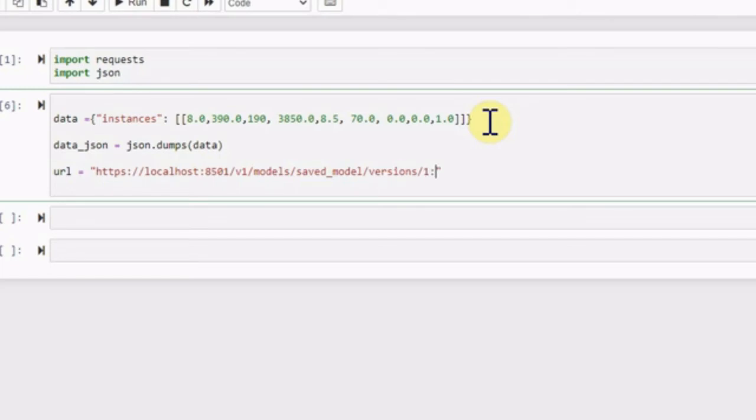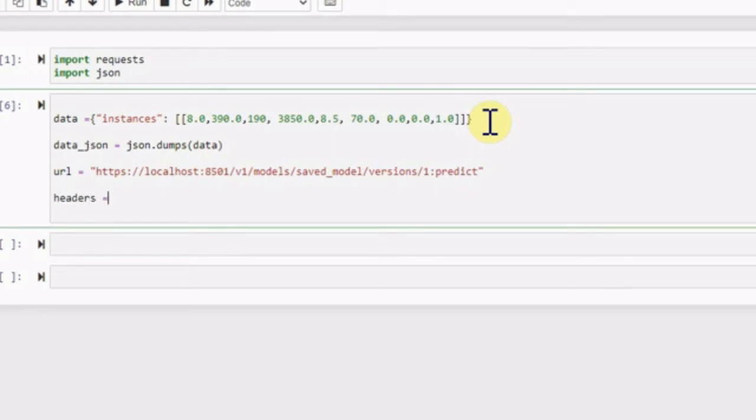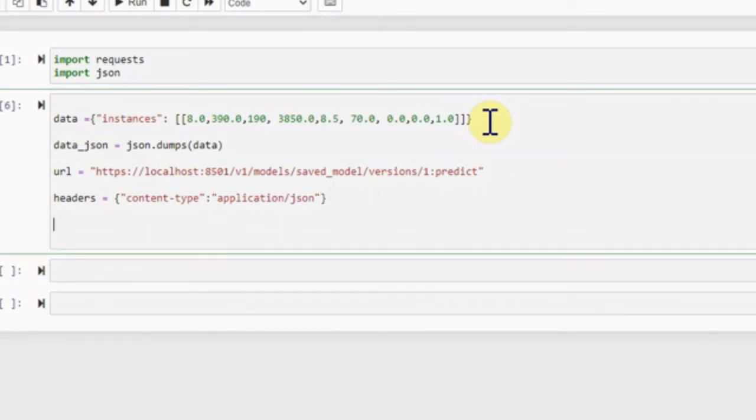Here we have version 1, and then we want to do a prediction, and we define headers for our HTTP request. We want to send JSON, and also we are receiving a JSON response after sending the post request. As data, we are sending data.json, which contains this instance, which includes all these features.